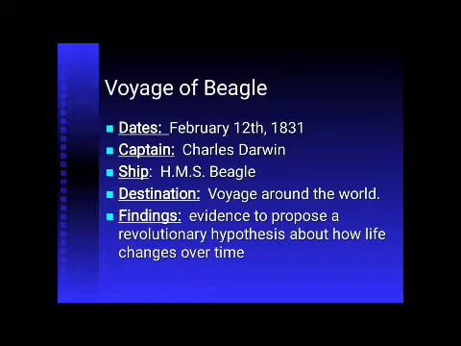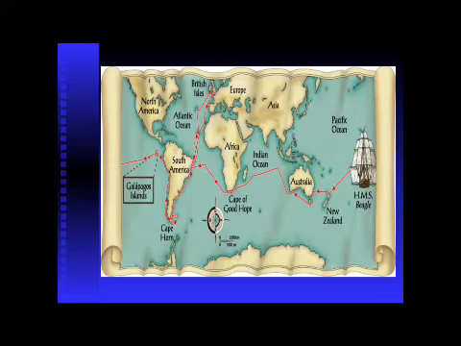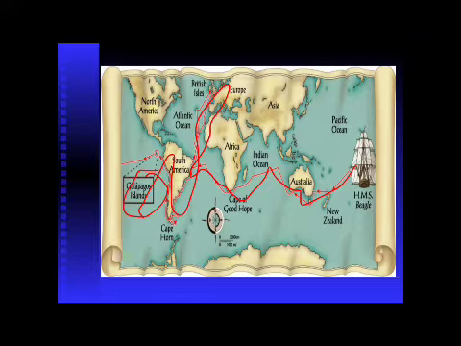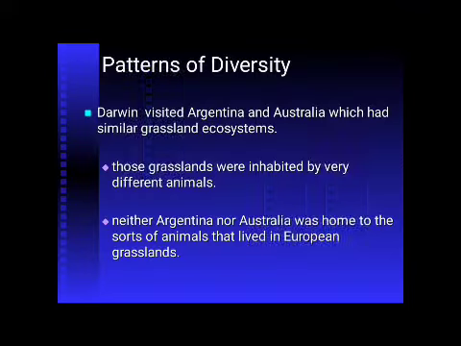What are the findings that Darwin came up with in his voyage? He saw different types of birds which had a same origin, and gathered evidence to propose a revolutionary hypothesis about how life changes over time. This was the map of where the ship went: first Australia, then the Indian Ocean, Cape of Africa, South Africa, the Atlantic, and Galapagos Island. This Galapagos Island is very important.